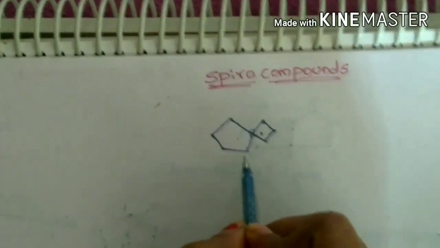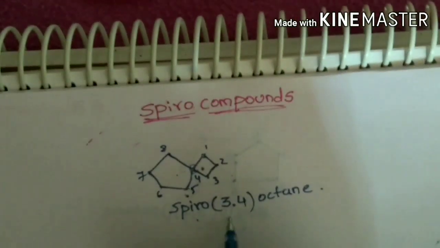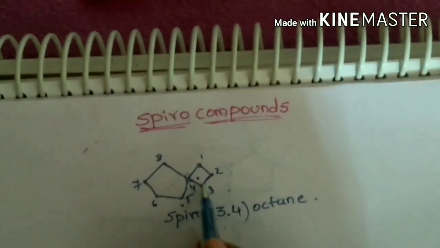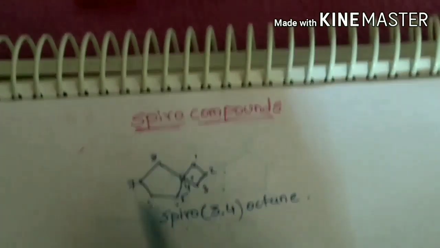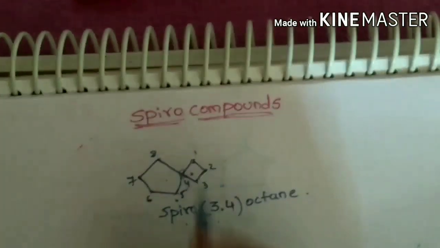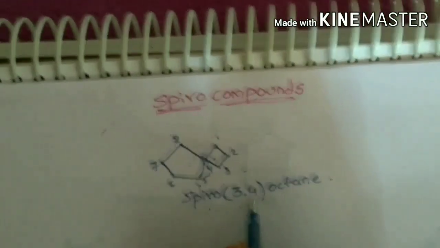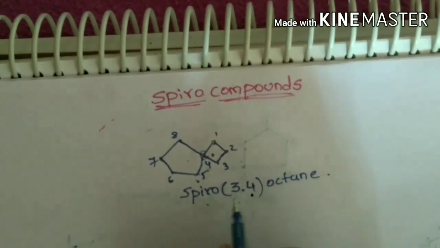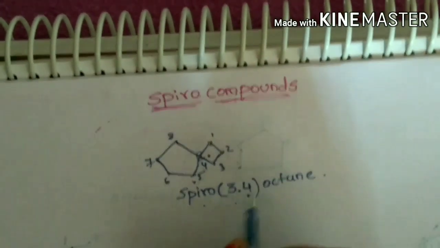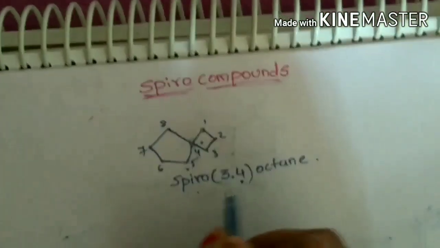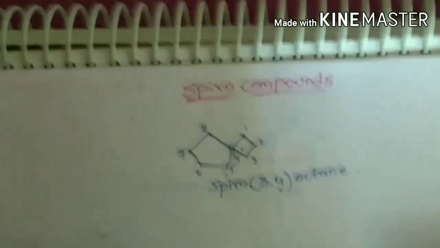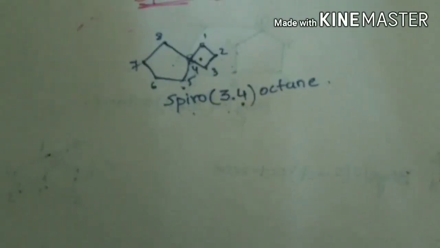Let us see the nomenclature of this compound. Spiro 3, 4, as this chain contains 3 carbons and this chain contains 4 carbons, and octane, as the total number of carbons is eight. While writing the number of carbons in each chain, in bicyclo we write in descending order, but here we must write in ascending order. Why? Let us see with some examples.